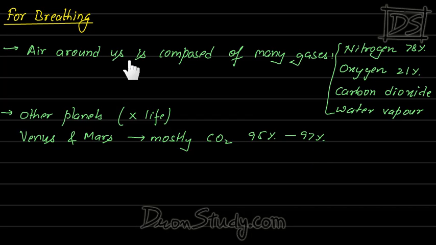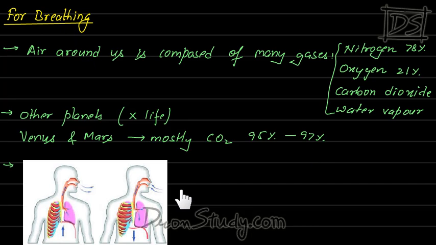Okay, guys, coming to breathing, you must be knowing that we all take in oxygen gas from air. We all inhale oxygen gas, and we all exhale, breathe out, which gas? You must be knowing. Carbon dioxide.